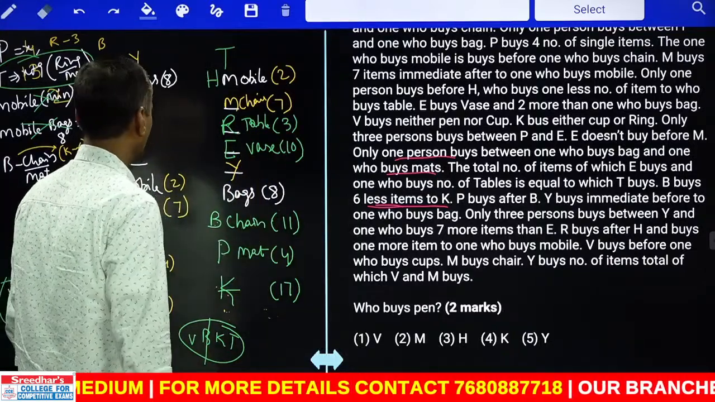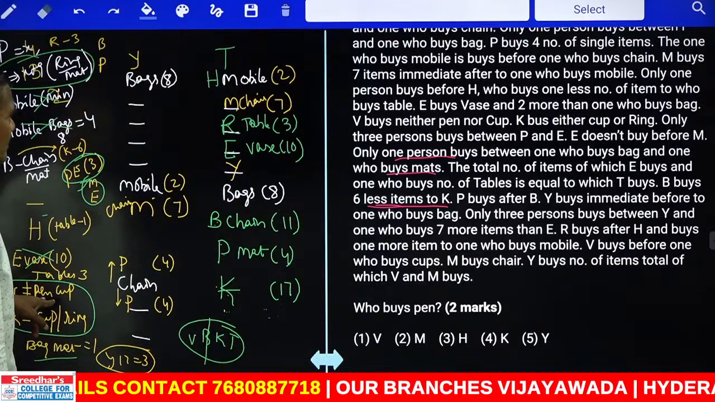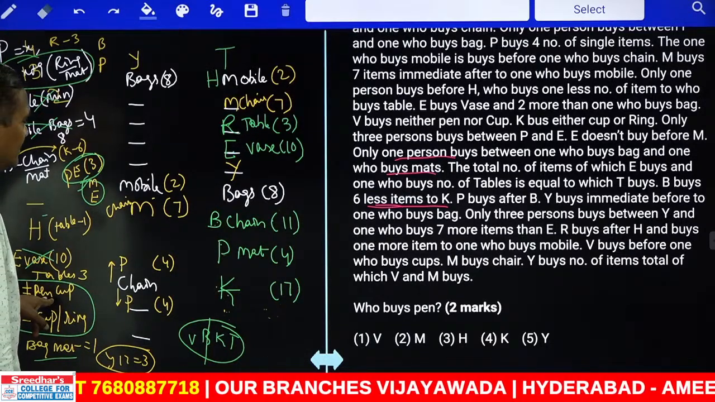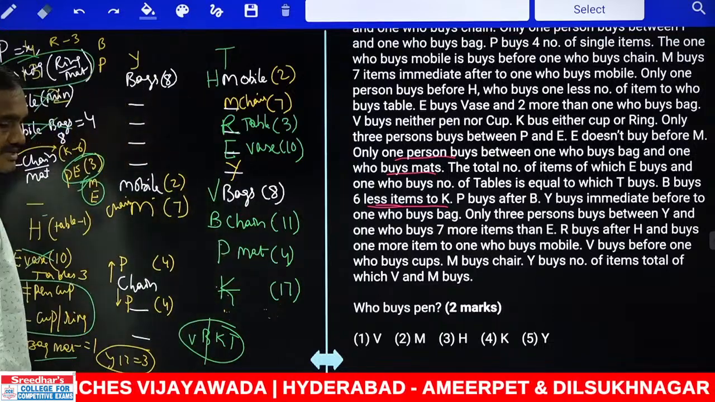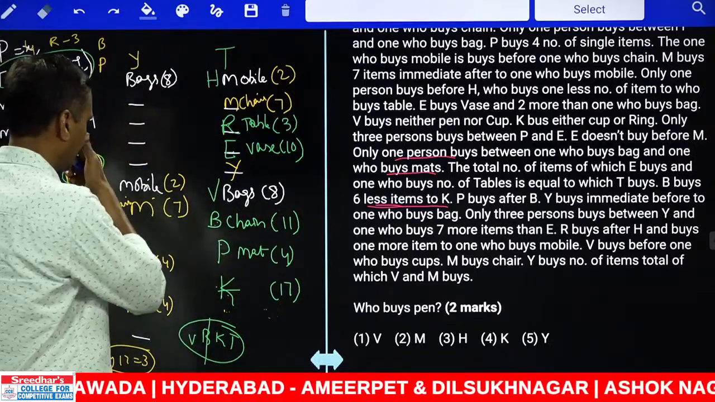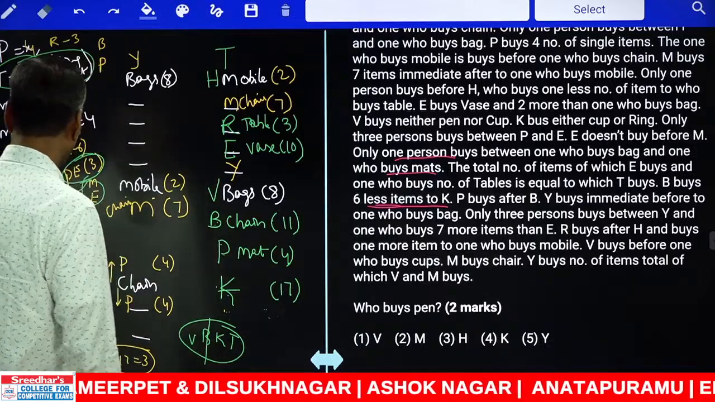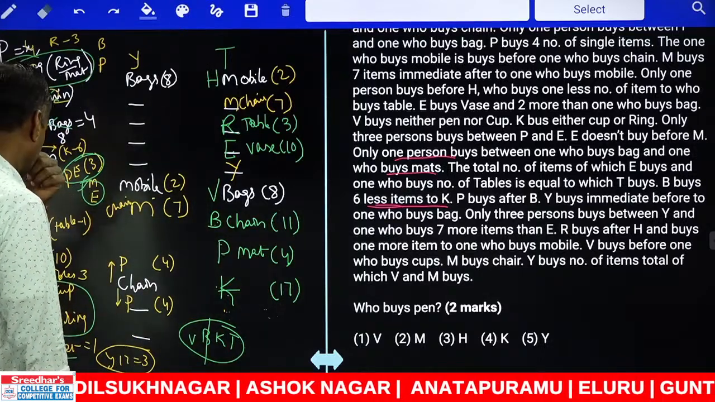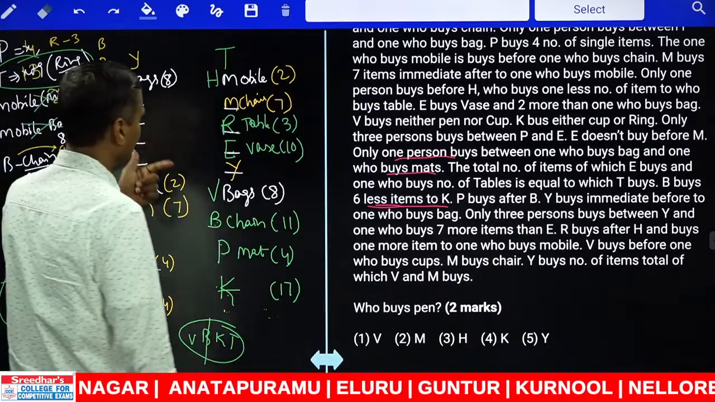Clear? If table is 3 items, then V is neither pen nor cup. V neither pen nor cup kabatti hence V must be what? V must be bag. V bag, that is 18 number. Saripoyinda? V is bag. Then next one, inka manaki migilipoyindi only 3. And K buys either cup or ring.